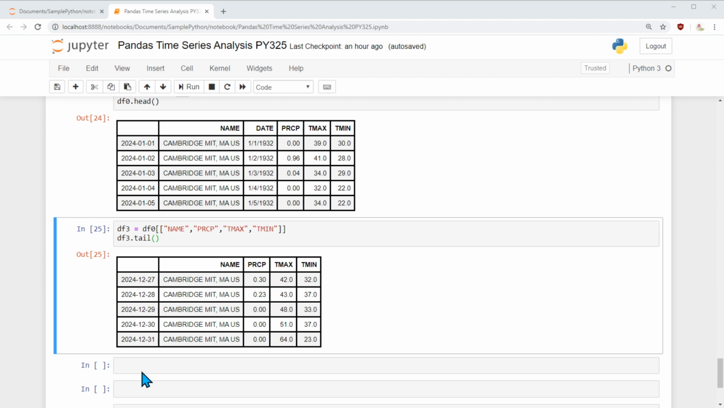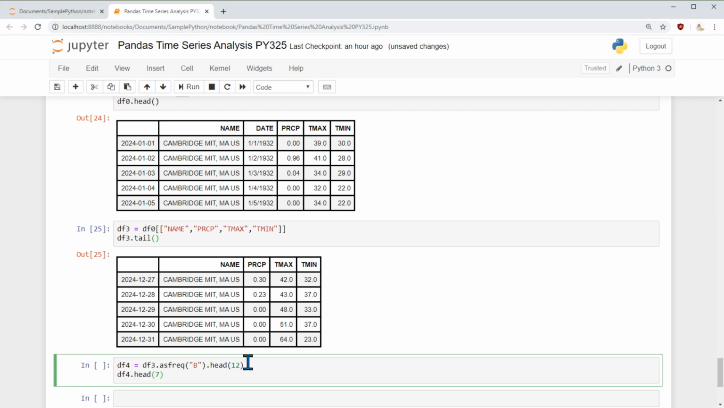There is one more new method I'd like to discuss, and this one is asfreq, as frequency. What this is going to do is, we have this data frame 3, and I'm going to set the frequency as business days because I'm going to do some analysis for financial data, and the stock markets are open only on the weekdays. So I choose business days, and I say head 12, and I say head 7.